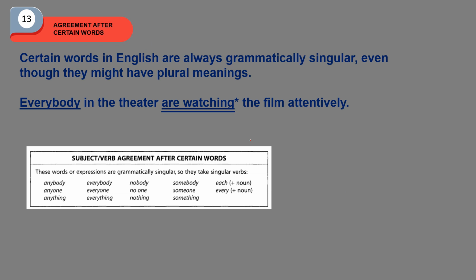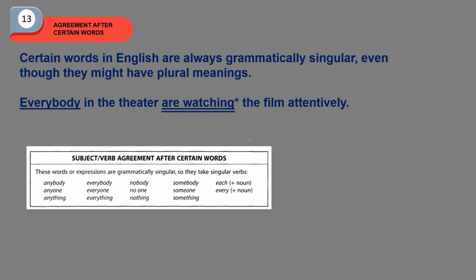The next lesson, agreement after certain words. Skill 13, agreement after certain words. Certain words in English are always grammatically singular, even though they might have plural meanings.